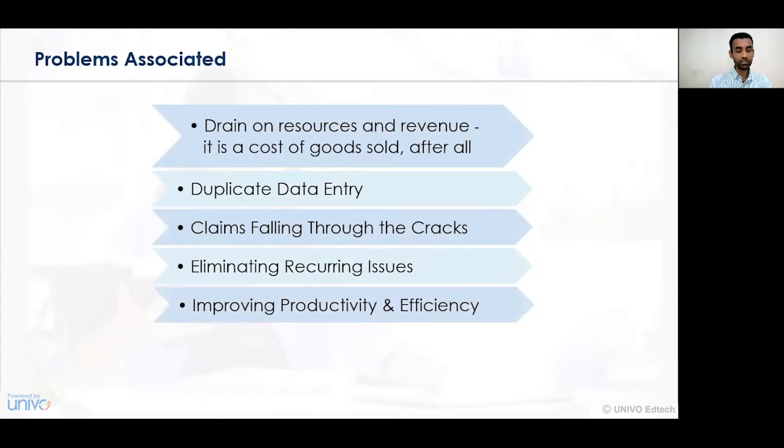Improving the productivity and efficiency. So when a warranty contract exists and several repairs and damages are undertaken over a period of time, it reduces the productivity and efficiency of the product. And hence, when the product efficiency goes down, the performance of the product also reduces. In this case, the customer gets dissatisfied and feels that the product that has been delivered, or what he has purchased, is not fit for his consumption or is not merchantable. And hence, the problem associated with productivity and efficiency is a major concern.